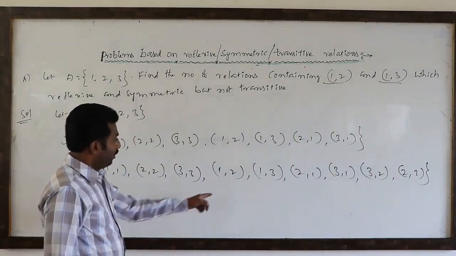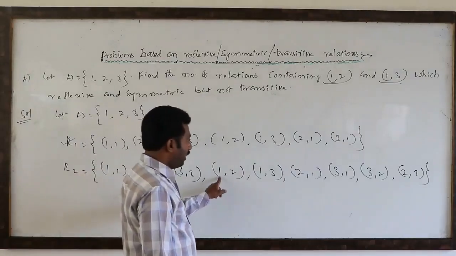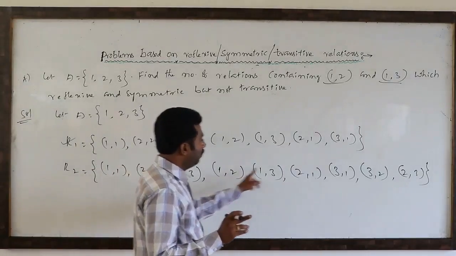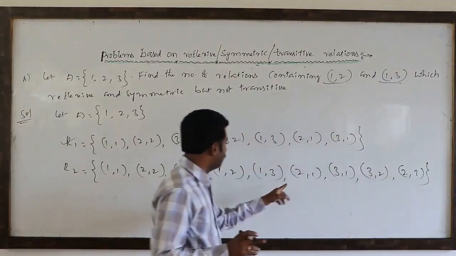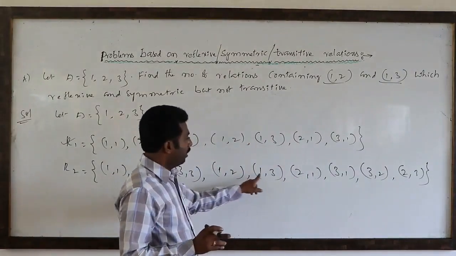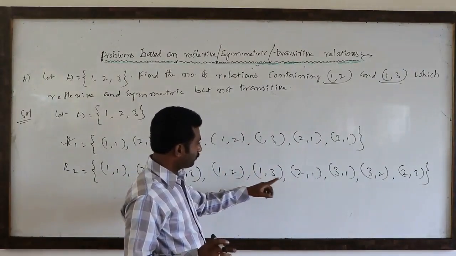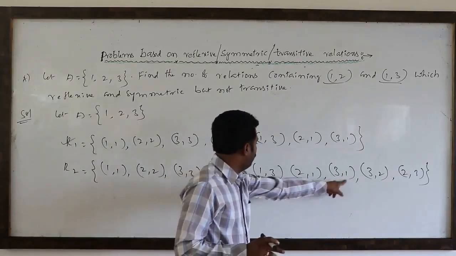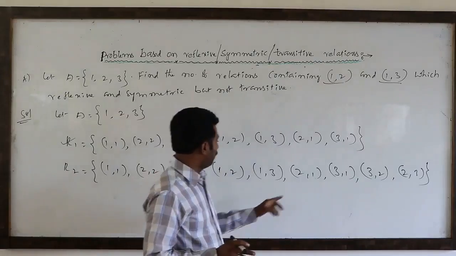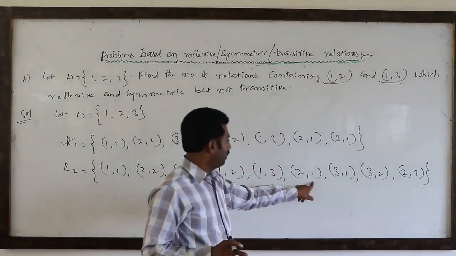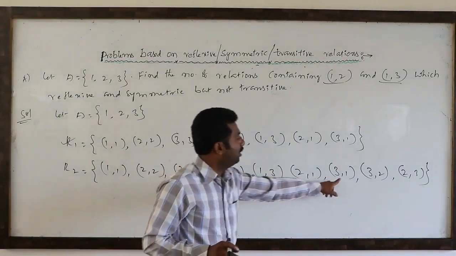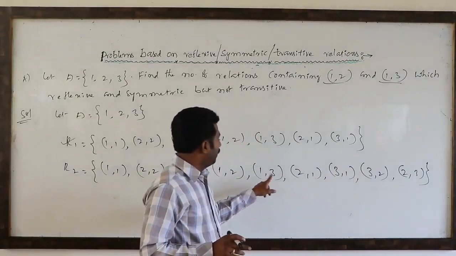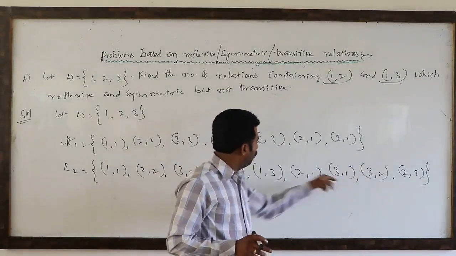See, is this transitive or not? Yes, clearly this is transitive. (1,2), (2,3), (1,3) is there. Next (1,2), (2,3), then (3,1), (1,3), (3,3) is there. (3,2), (2,1), (3,1) is there. So (2,3), (3,1), (2,1) is there.